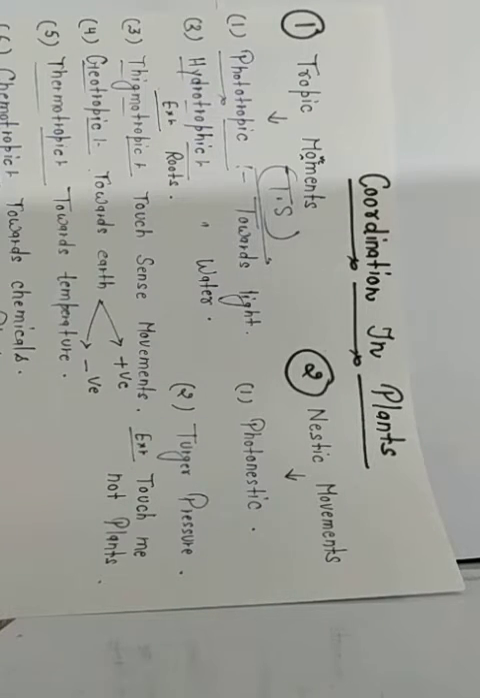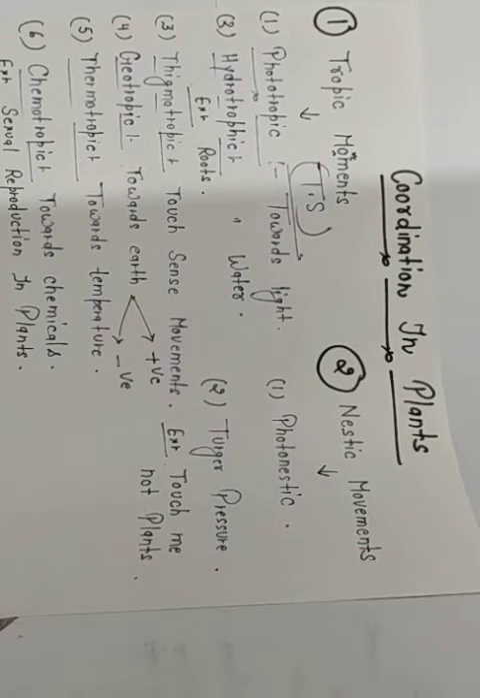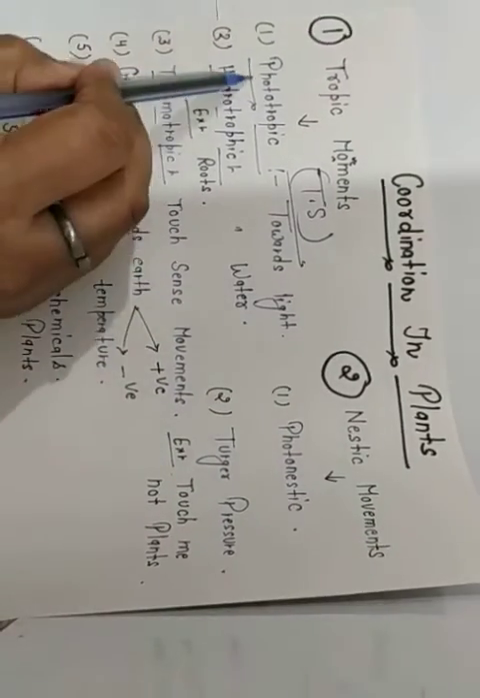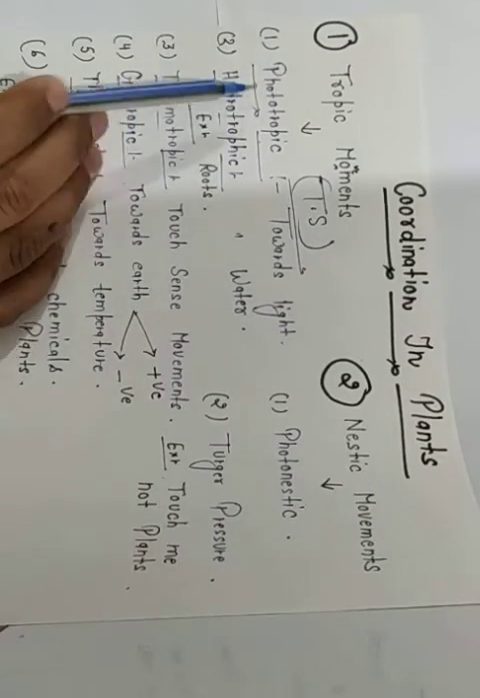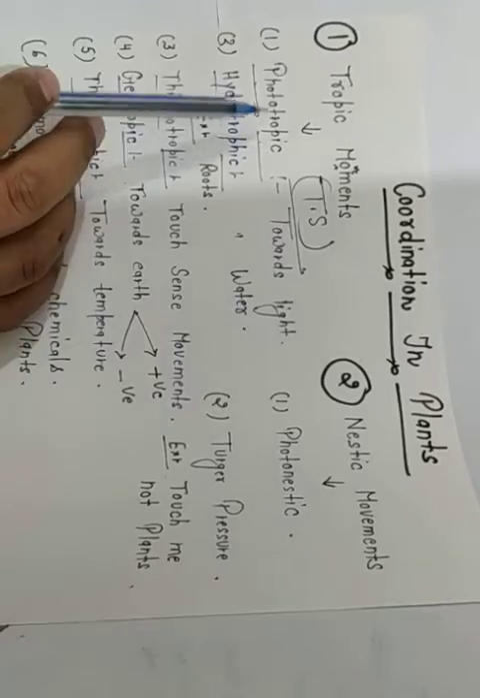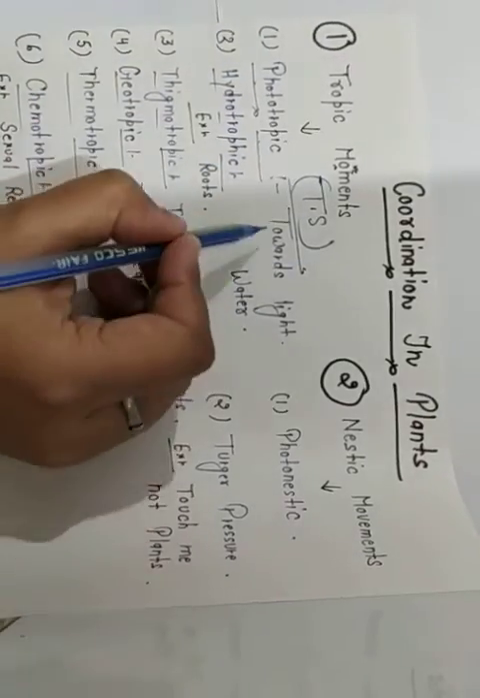Now, tropic movement is of many types. Clear? Means on the basis of the stimulus, there are a lot of types of tropic movements. As we can see, the first one is phototropic movement. Photo means light. Means that type of movement in the plant body which will be towards light.